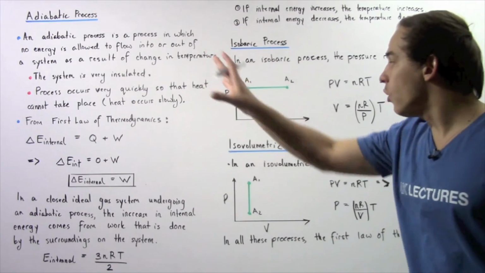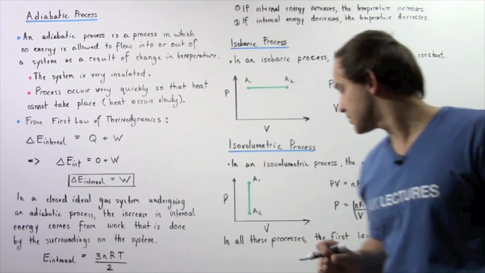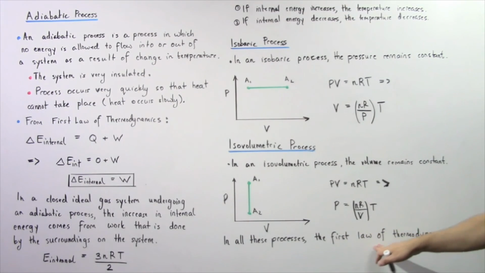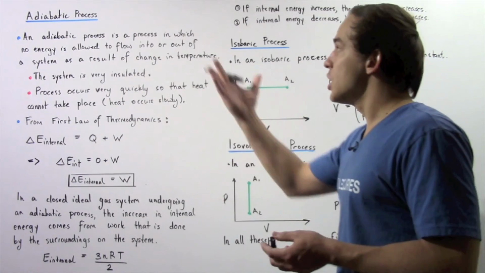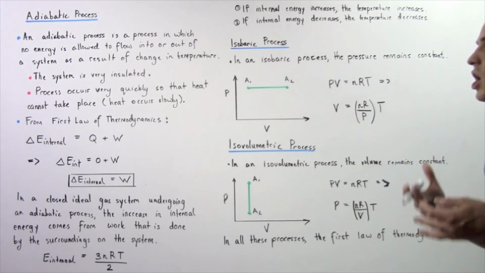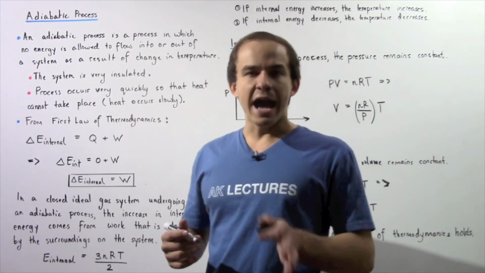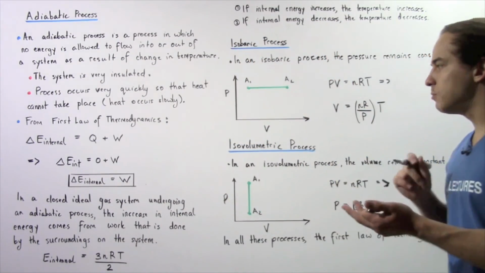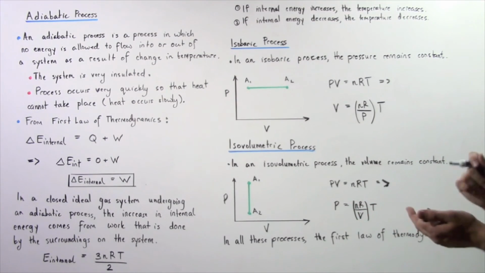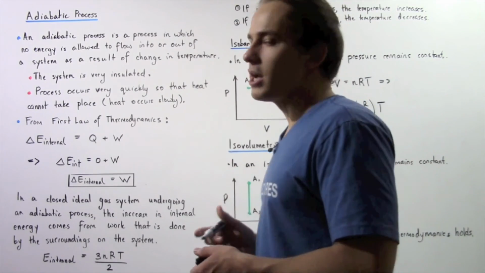Now notice, in all these processes, including the isothermal process, the first law of thermodynamics will hold. So whenever we're solving problems using these processes, we could apply the first law of thermodynamics. So the first law of thermodynamics holds for isothermal processes, isovolumetric processes, isobaric processes, and adiabatic processes.